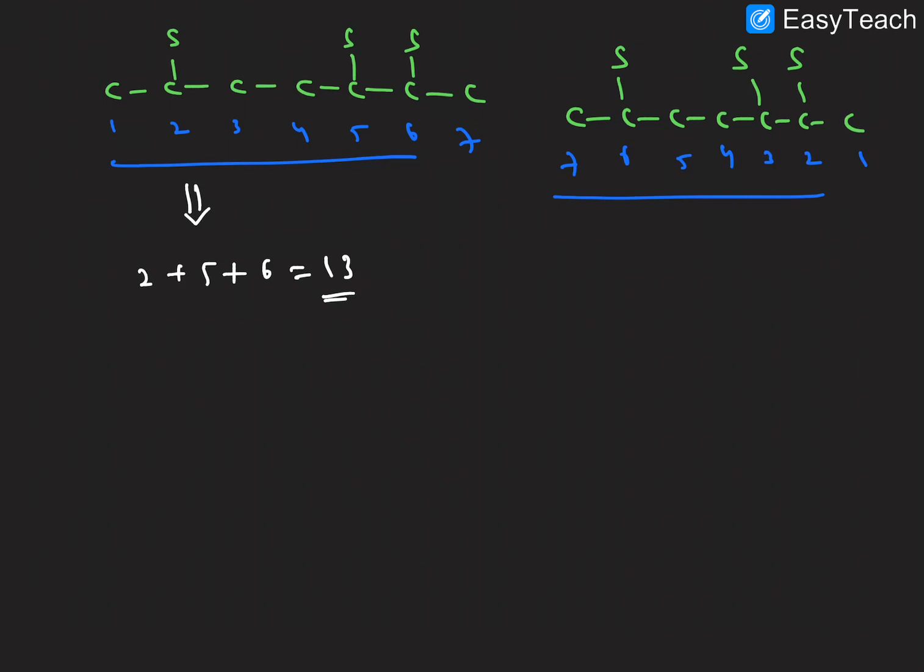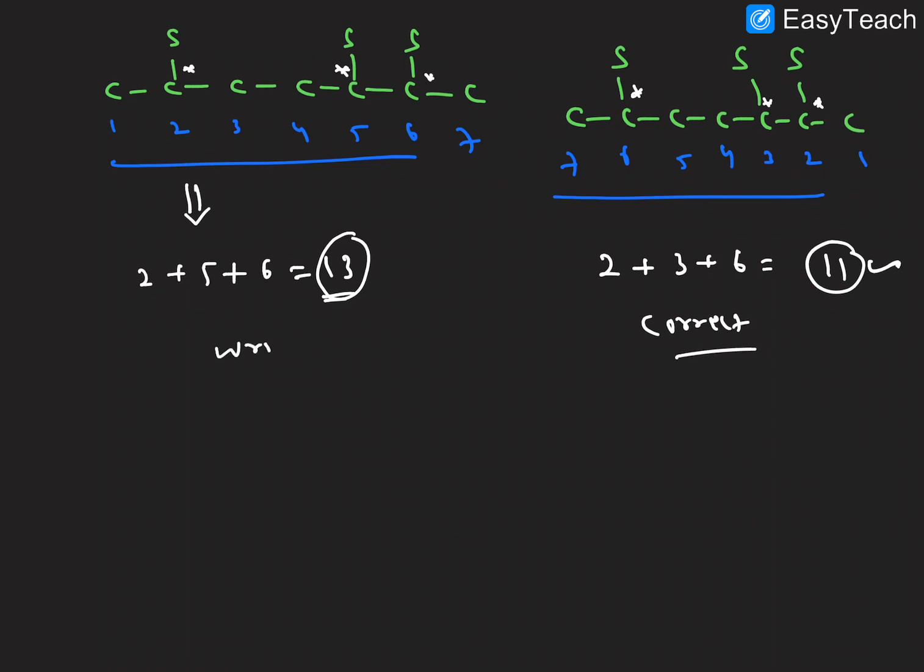And next one here, the substituents are at 2 place, 3 place, and 6th place, 9 in total here, total 11. So after getting the sums, whichever is the less value, we want to follow that. So here I am taking 6, here 2, and here 2 and 3 I am taking. Okay, so this is the least sum rule. So this is correct, and this is wrong, right? This is wrong.